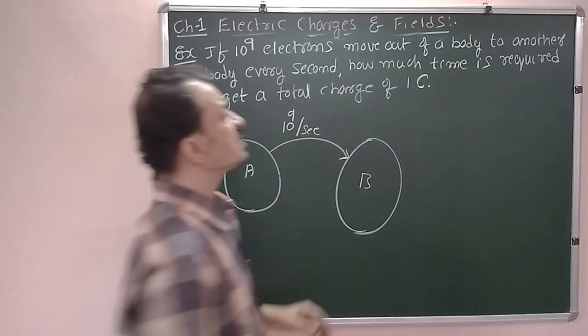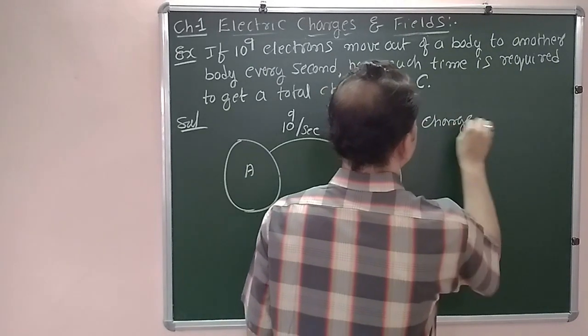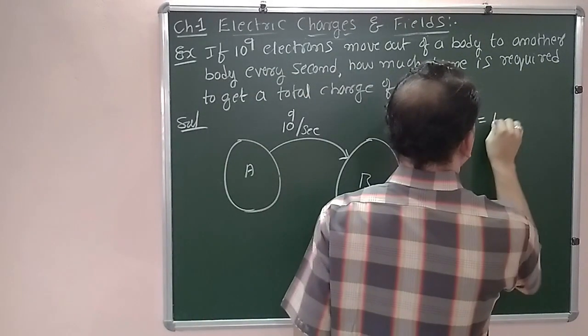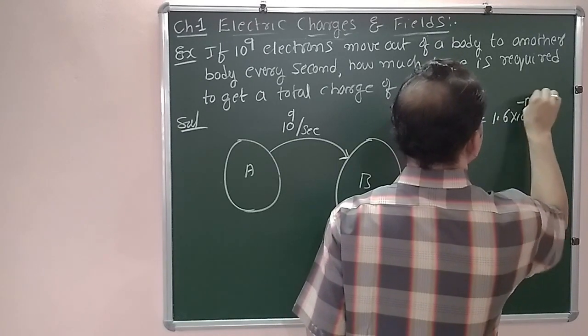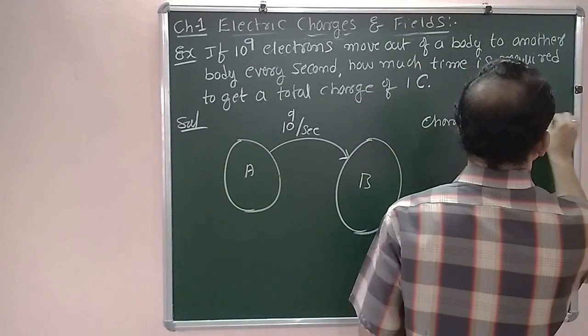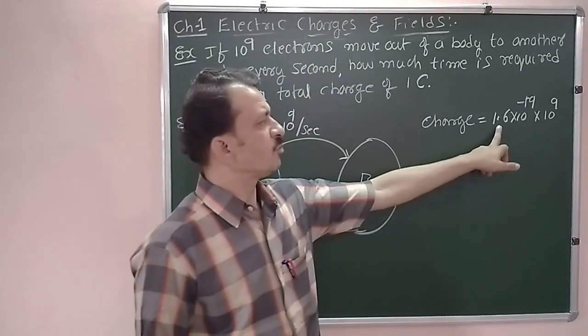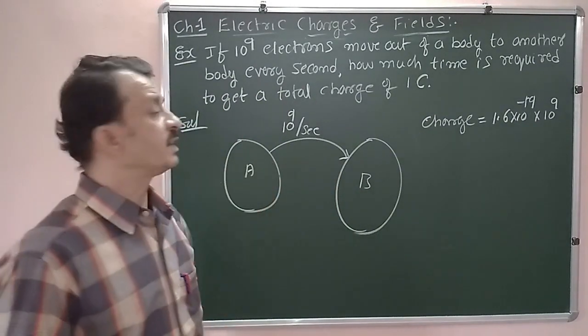Therefore, what is the charge transfer? Charge transfer in 1 second is the charge of the electron, 1.6 into 10 to the power of minus 19, multiplied by the number of electrons, 10 to the power of 9. Now this is the charge of 1 electron and 10 to the power of 9 electrons are transferring in 1 second.